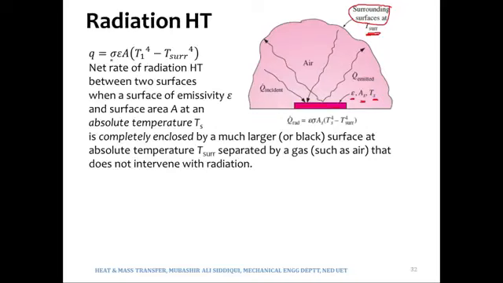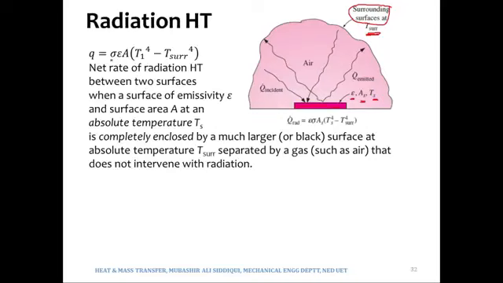This equation can only be used if we place a body in surroundings. This expression cannot be used between any two bodies. For example, if we are sitting in a room and there are two walls, let's say the roof and the floor. If it is a rectangular or a square room, there would be 6 walls, 4 vertical, 1 on the ground and 1 on the top, the floor and the roof.